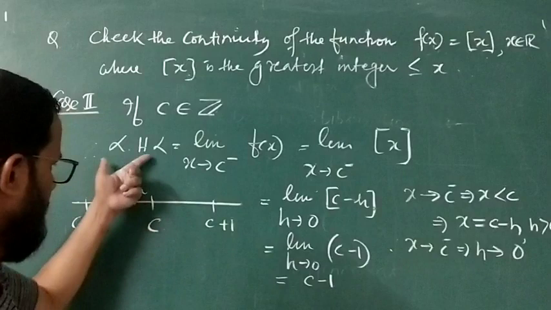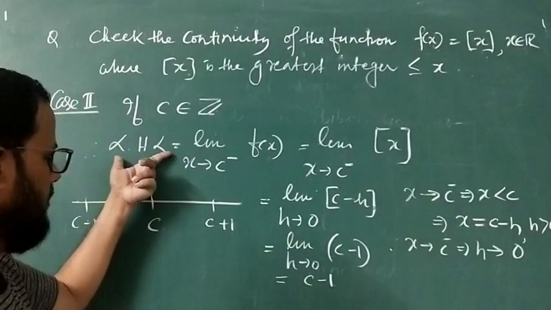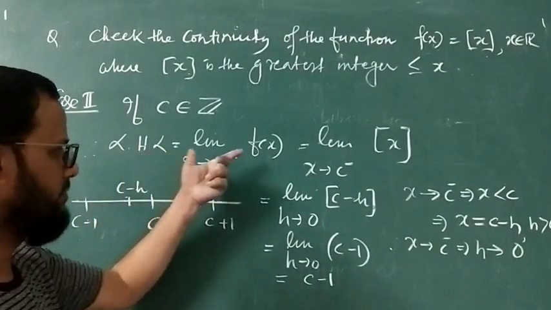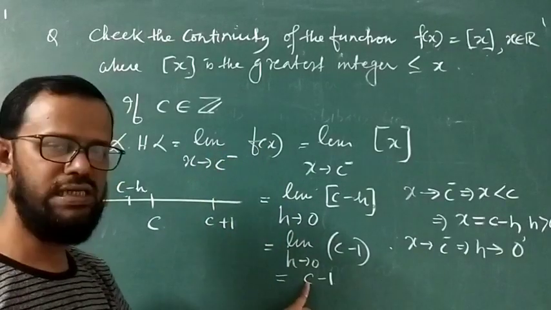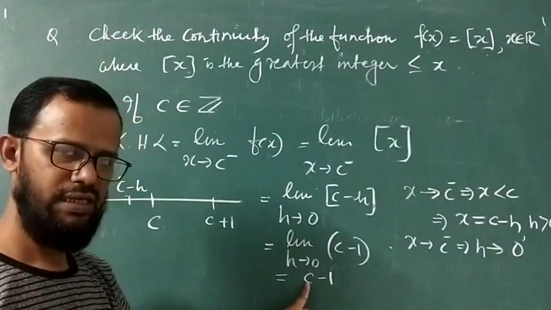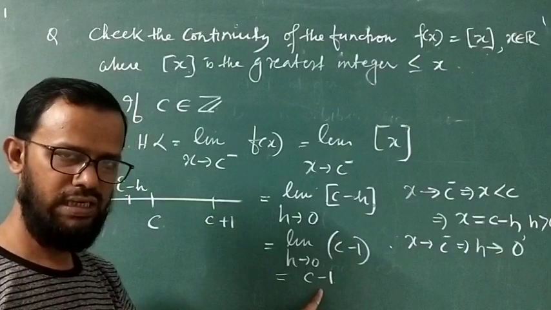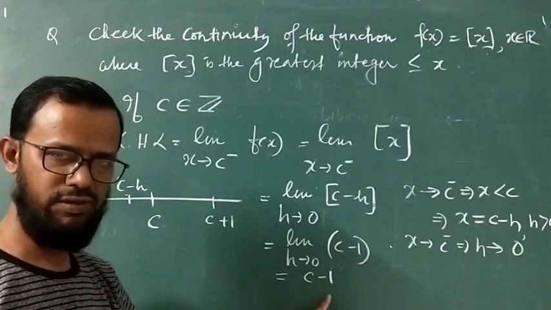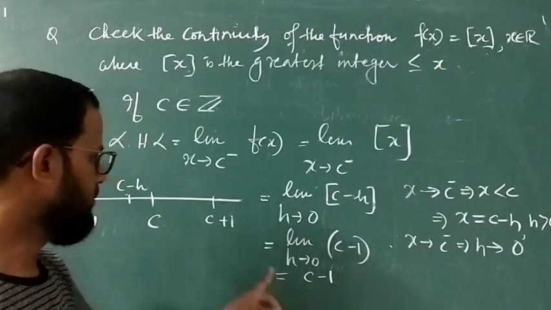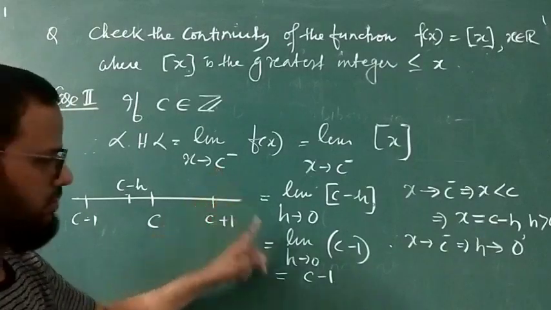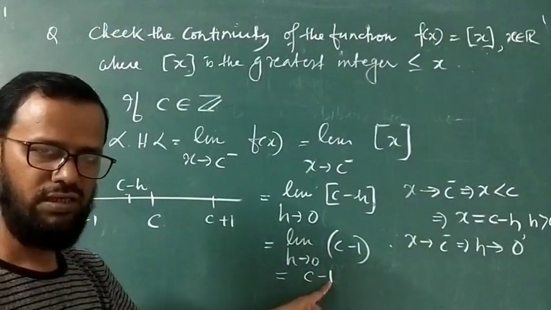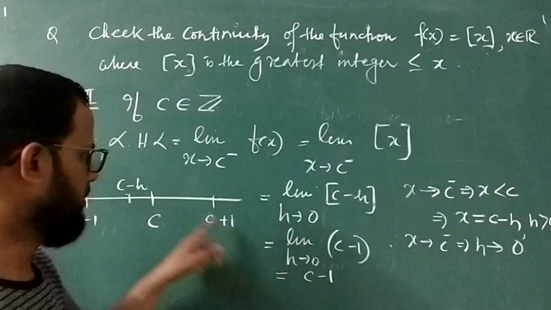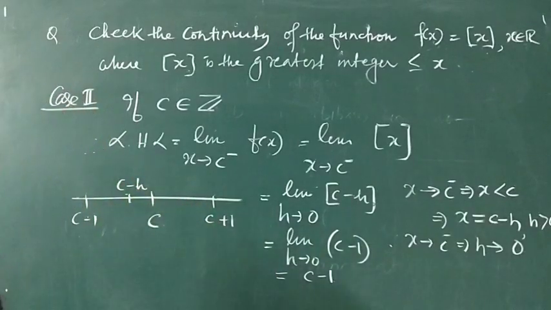Okay, when we know that a left hand limit exists if it is finite and fixed. Now this C is an integer. Suppose C equal to 3, तो 3 minus 1 क्या होगा? 2 हो जाएगा. तो 2 is a finite हो जाएगा, fixed भी हो जाएगा. Understood? Suppose you take C equal to 5, तो 5 minus 1, 4 होगा. So again it is finite and fixed. That's why left hand limit exists.